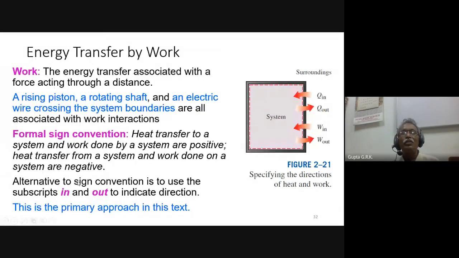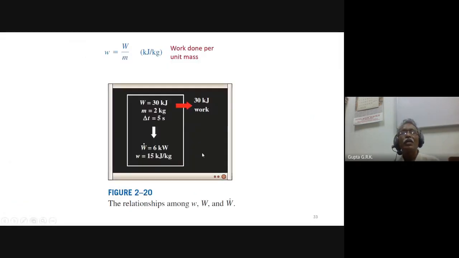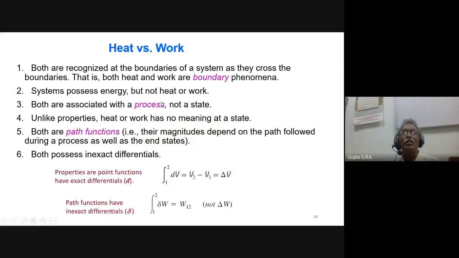And an alternative to sign convention is to use the subscripts in and out. So Q in means positive, Q out is negative, W in is negative, W out is positive. And similarly for work, the capital W is work in kilojoules, small w, W by m, is work done per unit mass, kilojoule per kg.